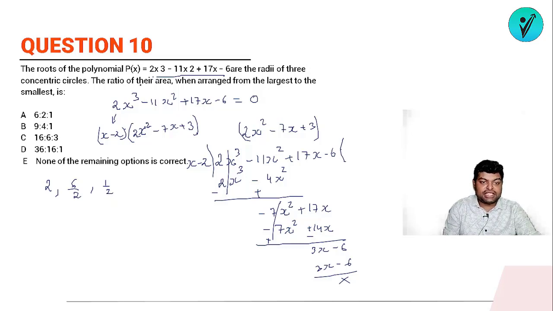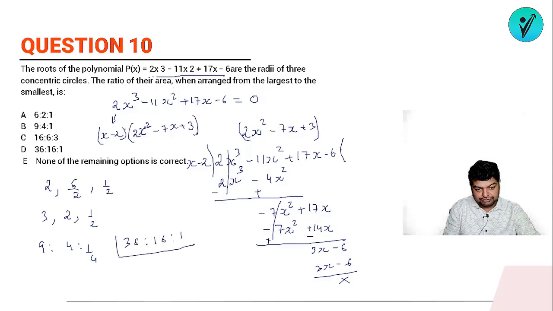So the radius, now since we have to get the ratio of the area from largest to the smallest, the largest area will be the one whose radius is the greatest. So the largest area will be 3, then 2, and then 1/2, these are the radii. The area is the square of the radius, so if the ratio of radius is this, what will the ratio of area be? It will be 9:4:1/4. Let's multiply all the numbers by 4, so it will be 36:16:1. This is the ratio of the radius. Okay, so the ratio of area will be simply the square of it. So the correct answer to question number 10 will be option D.